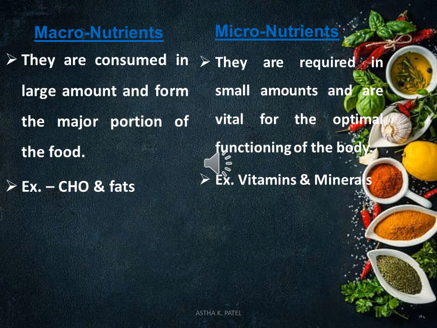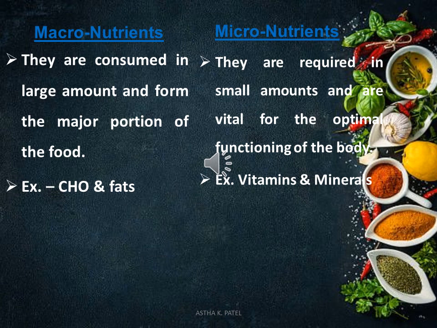First, we will see what a macronutrient is. They are consumed in a large amount and form the major portion of the food. As I told you on the previous slide, macro means a large amount. Such nutrients we require in a larger amount and they form a major portion of our meal. The examples of macronutrients are carbohydrates and fats.